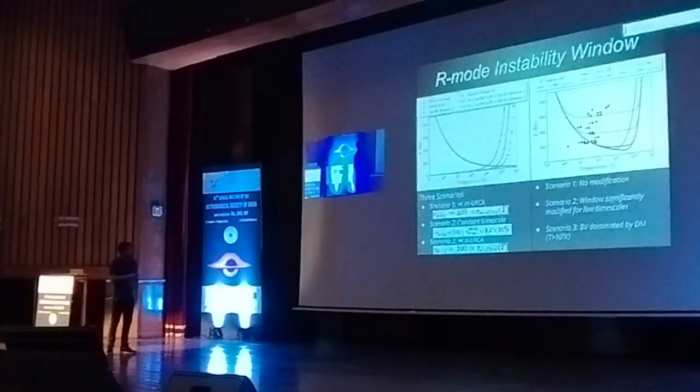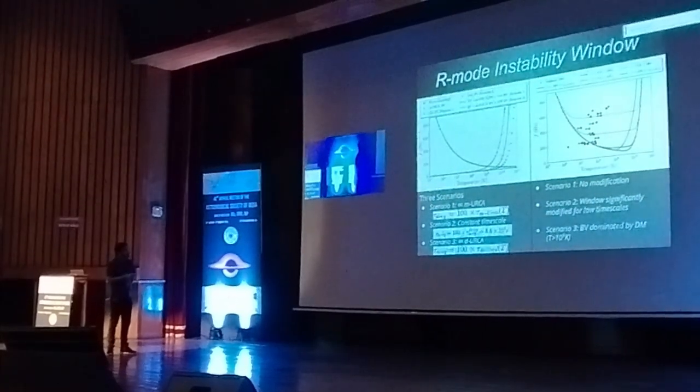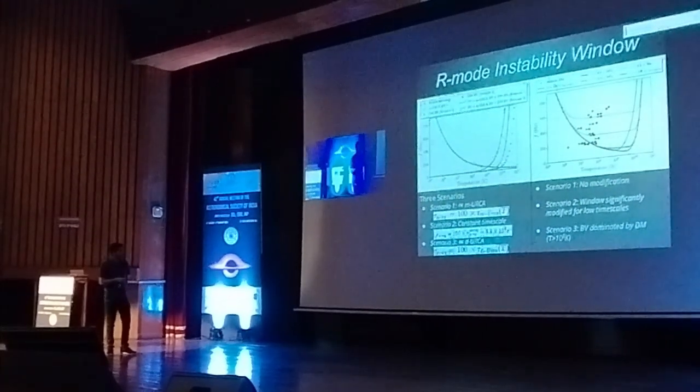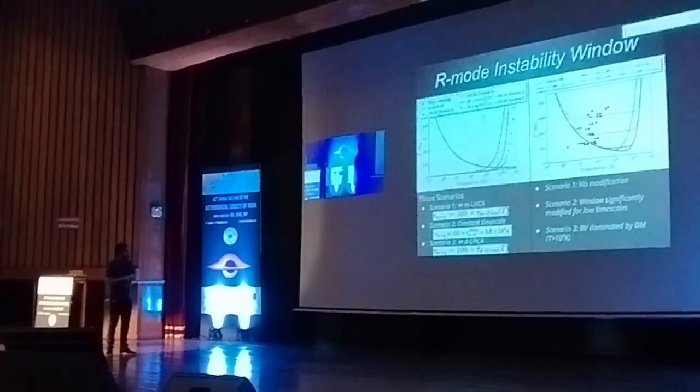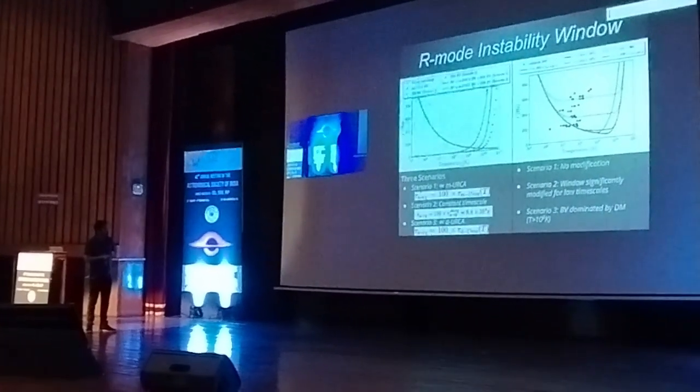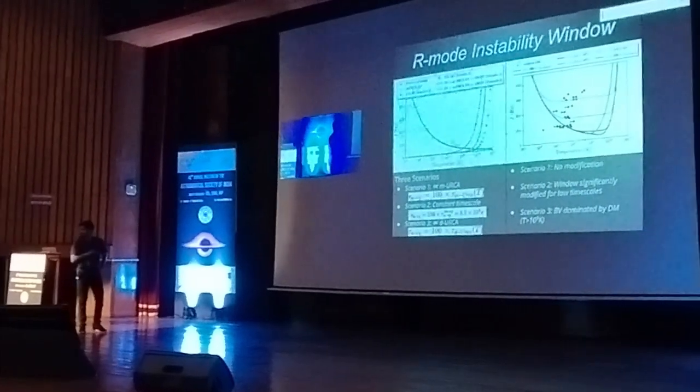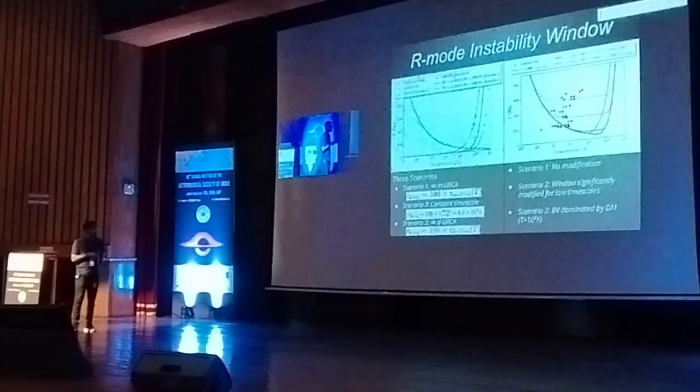And here, this result, so these blue dots are the instability window that we get without any dark matter. So in scenario 1, which is represented by this orange line, it lies exactly on the blue curve. So we don't get any modification in this particular scenario.